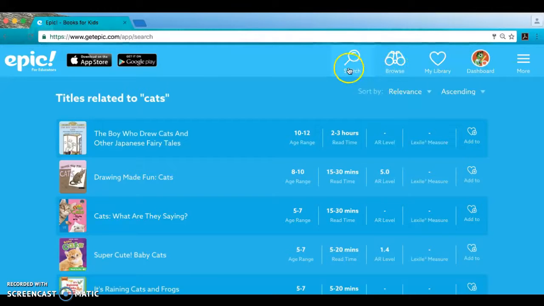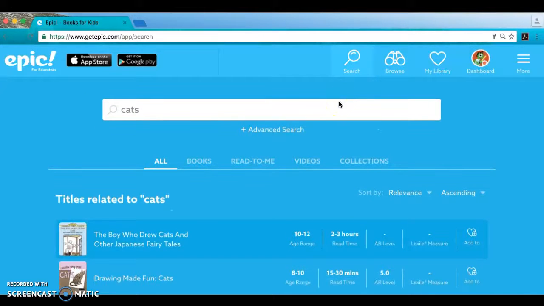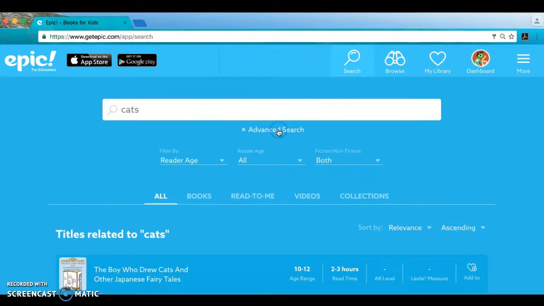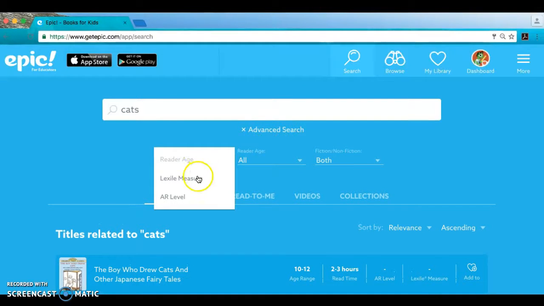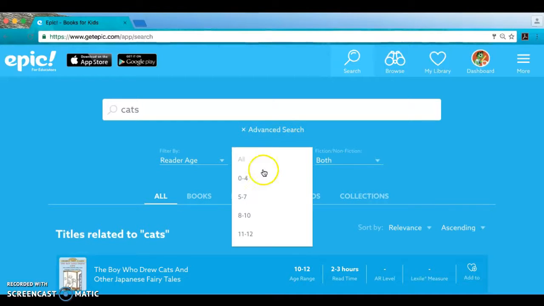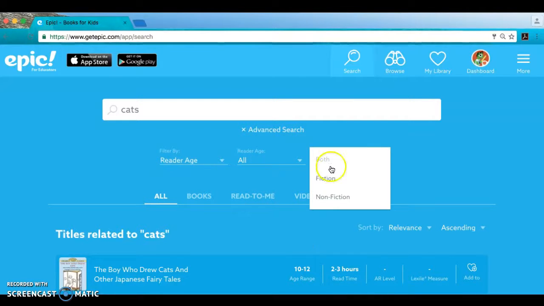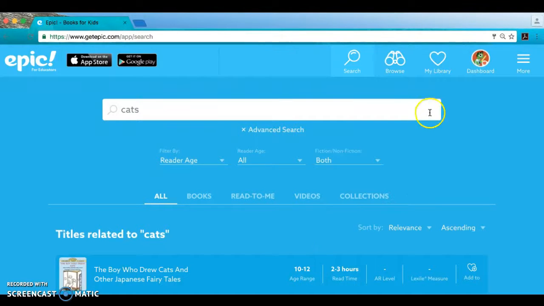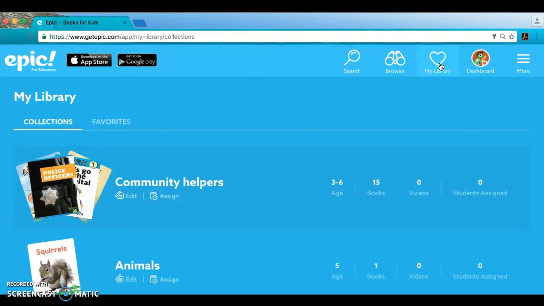Now, I am going to go back to search at the top, and you can also do advanced search. You can filter and look for books by the Lexile measure or AR level, reader's age, and whether it's a fiction or nonfiction book. The last thing that I want to click on is My Library. This is the library that I have created for my classroom.